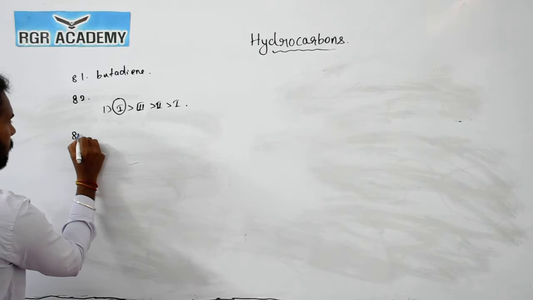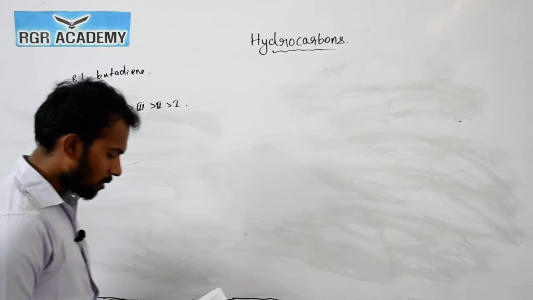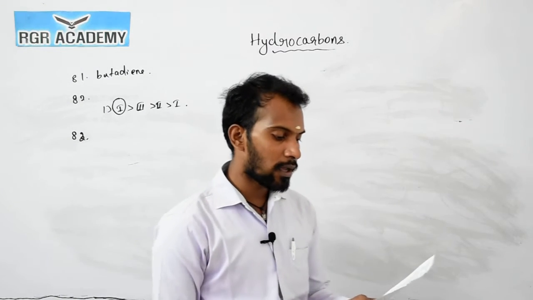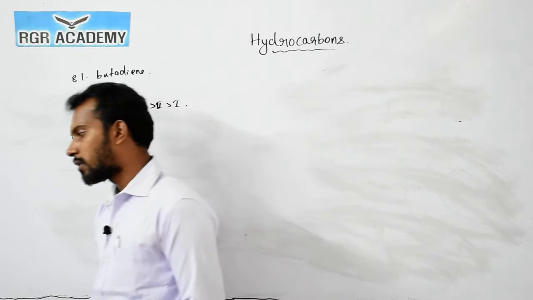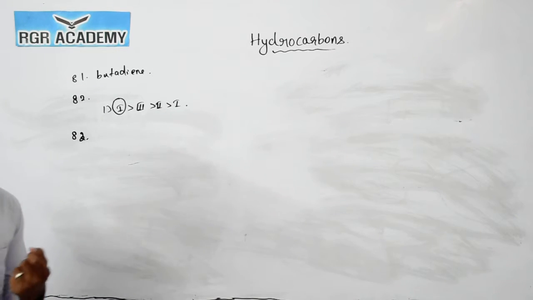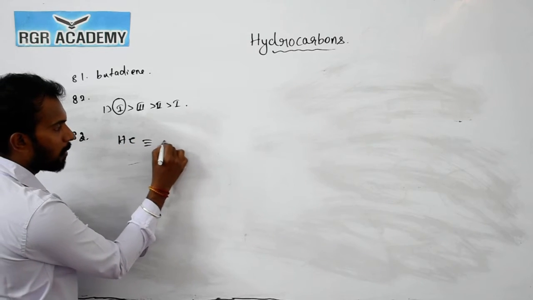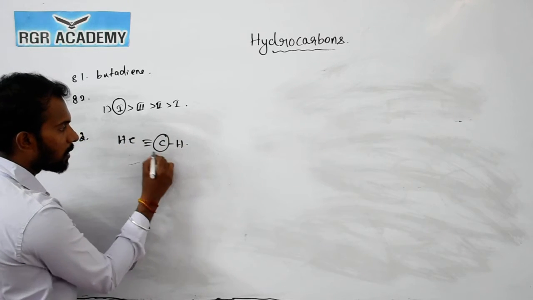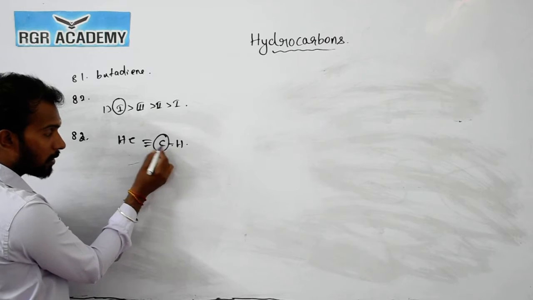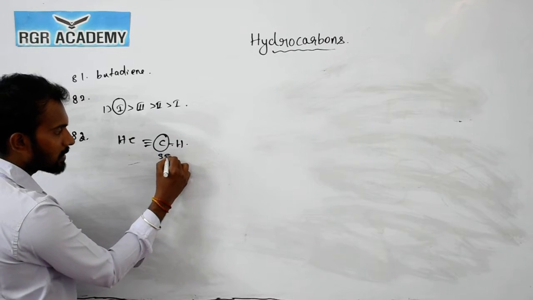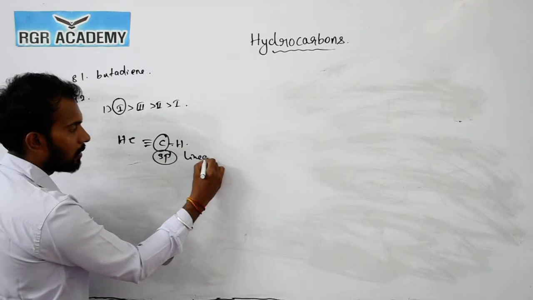Now the question number 83. Which of the following shows linear? Linear means it should be sp hybridized, right? So in the case of acetylene, HC triple bond CH, this particular carbon has 1 sigma and 2 pi bonds, which is called sp hybridized. So it is a linear structure.